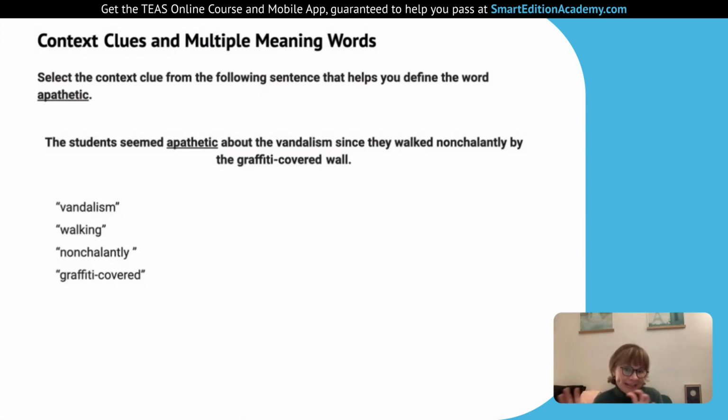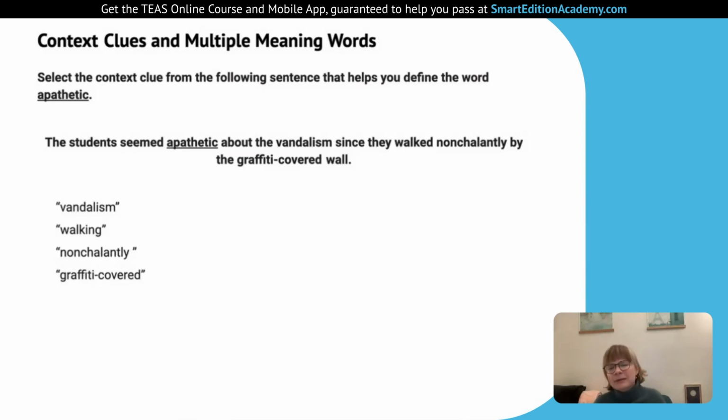The students' behavior is the next part. And then we have the vandalism and the graffiti-covered wall. So it's really interesting. You repeat the same sentence twice. So we see those parallels, but we're looking for the thing that's parallel with apathetic. So first we go to vandalism. Does vandalism help us figure out the meaning of apathetic?